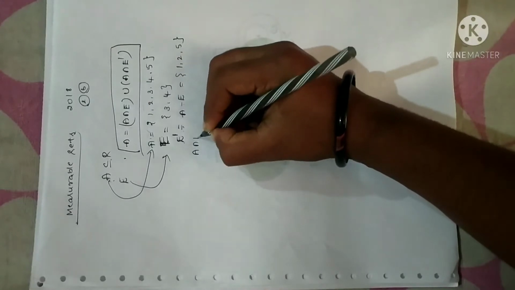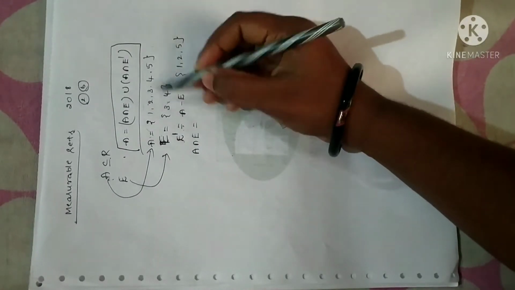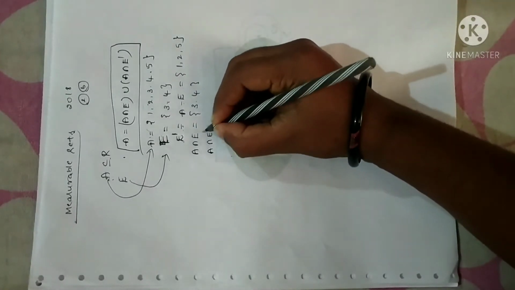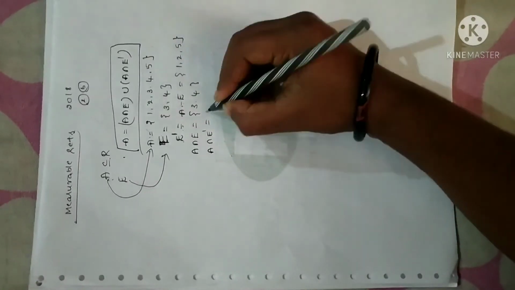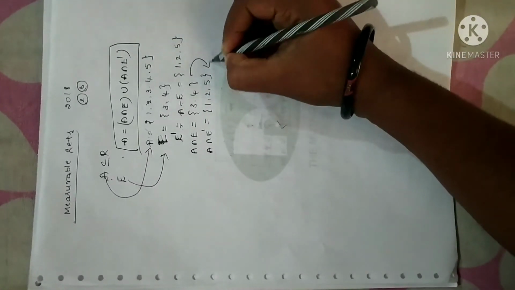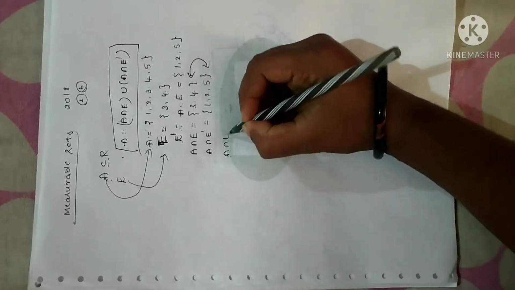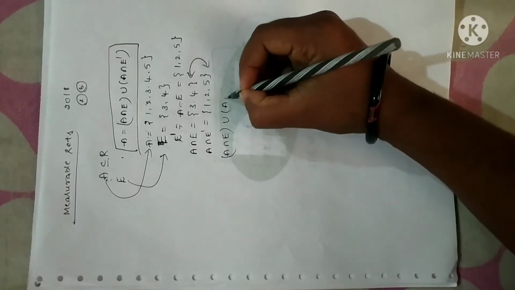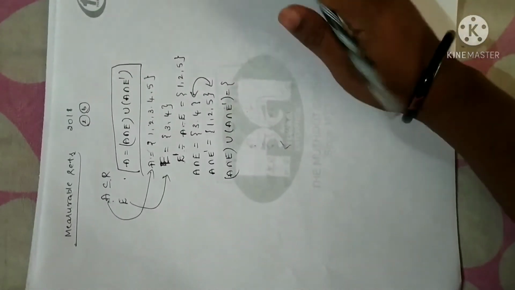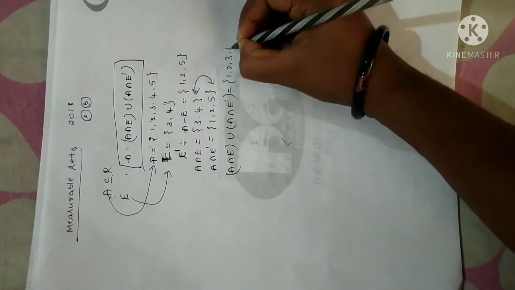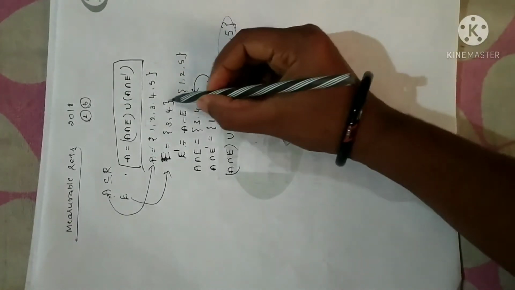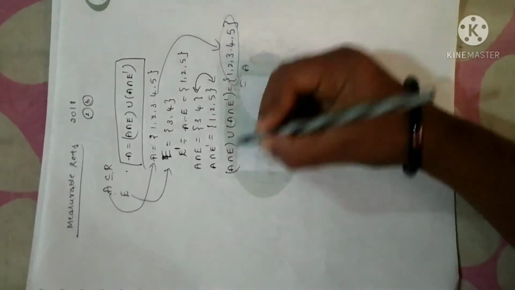Now let me find A intersection E. A intersection E is 3, 4, the common elements, right? Similarly, A intersection E complement is 1, 2, 5. Fine. Now let me combine these two, that is, A intersection E union A intersection E complement. When you apply union for these two sets, you will get 1, 2, 3, 4, 5. Right? Clearly this set is equal to the given set A. That is what I have assumed.